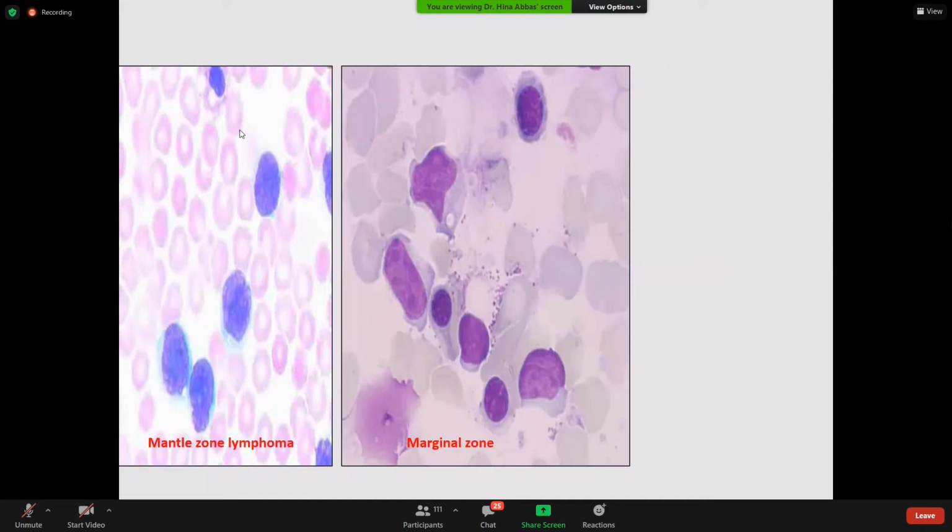This is the marginal zone lymphoma. And remember, no one is expert enough to be very, very sure, yes, I can see the blood film and tell that it is marginal zone lymphoma. They can just raise a query of lymphoproliferative disorder, although they can discuss with their colleagues that it looks like marginal zone lymphoma. But you cannot give any statement without an immunohistochemistry panel or flow cytometry.